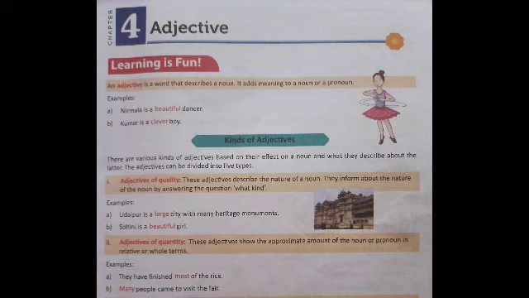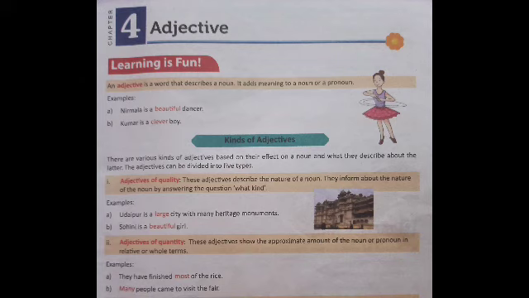First one, adjectives of quality. These adjectives describe the nature of a noun, and they inform about the nature of the noun by answering the question, what kind? Adjectives of quality always answer the question, what kind? And what is meant by adjectives of quality? These adjectives describe the nature of a noun.